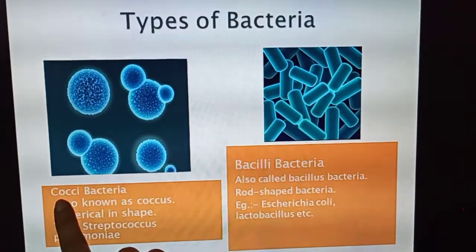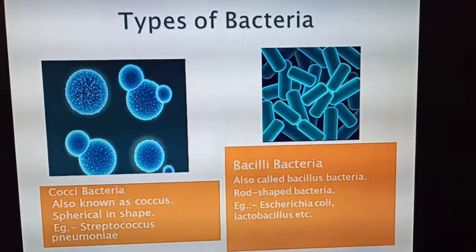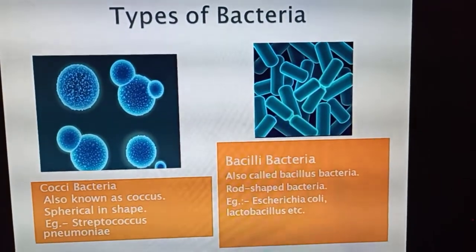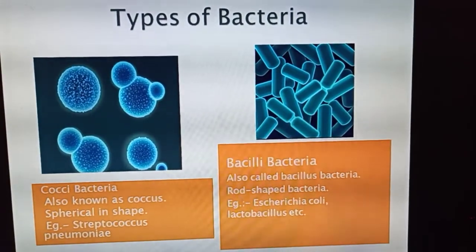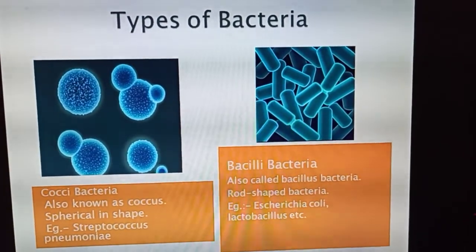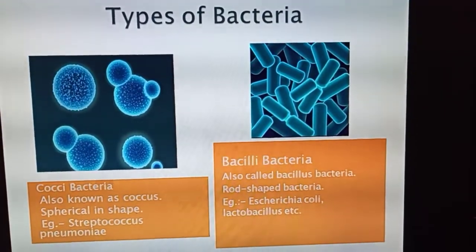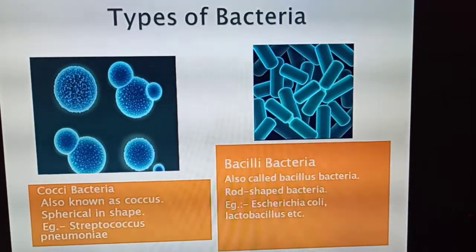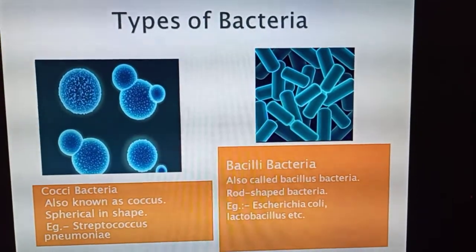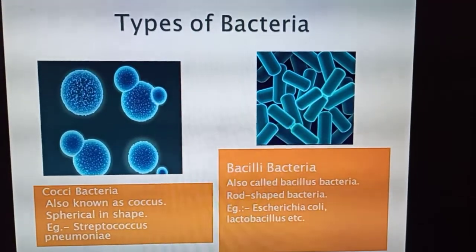Now the second one is Cocci bacteria, also known as Coccus bacteria. And you can see in the picture it appears in spherical shape. That's why it is termed as cocci bacteria, and the example is Streptococcus pneumoniae. It helps in producing a disease which is known as pneumonia. Pneumonia is a disease which is caused by a bacteria, that is Streptococcus pneumoniae.